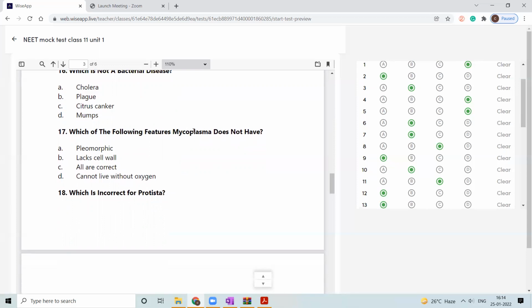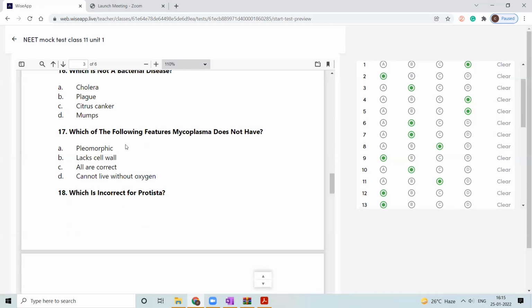Mycoplasma does not have. Is it pleomorphic, lack of cell wall? All are correct. And cannot live without oxygen. Which one is the right answer? Does not have. Here you need to go through the question properly. Which of the following features does Mycoplasma not have? It is actually lack of cell wall.